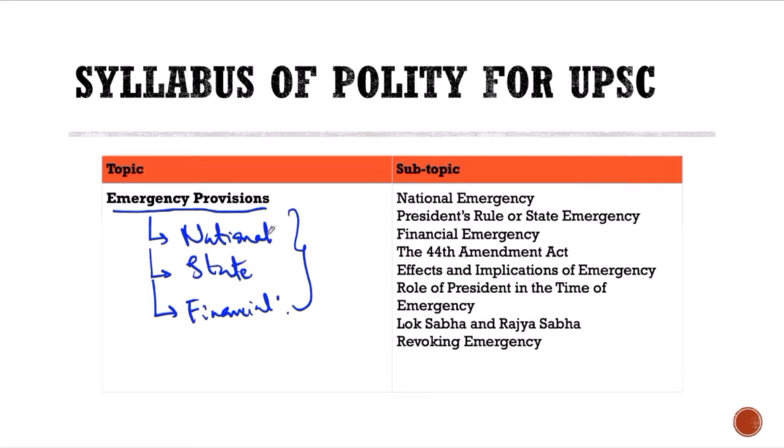For instance, if it's a national emergency, what are the fundamental rights implications? Is there a fundamental rights implication if it is a state emergency? Are there any such implications when it is a financial emergency? How do you apply emergency in a particular state or in the nation as a whole for a financial emergency? What do you have to do to revoke it? So these are important elements here.